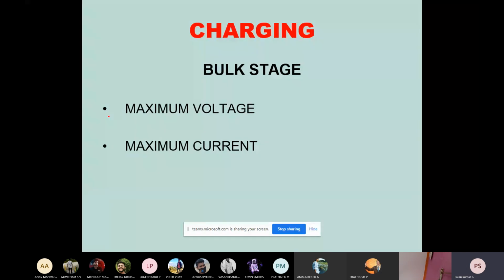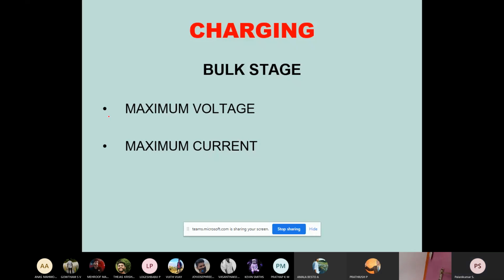As you already know, the voltage difference between a completely discharged battery and a completely charged battery may be only 0.8 volt. In a lead acid battery, 12.8 or 12.6 volts is the state of charge at 100%. A completely discharged battery will show 11.8, so only 0.8 volt is different. If you identify 11.8 volts, no further discharging is possible, so we have to provide bulk stage charging, that is maximum voltage, 15 volts, and maximum current.